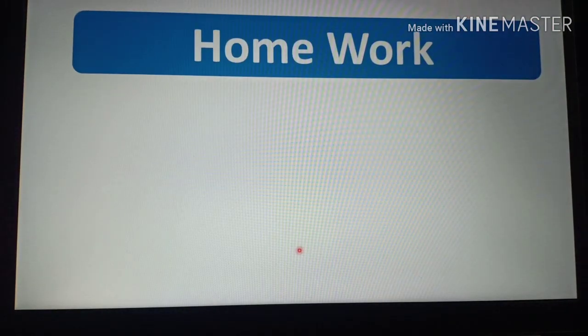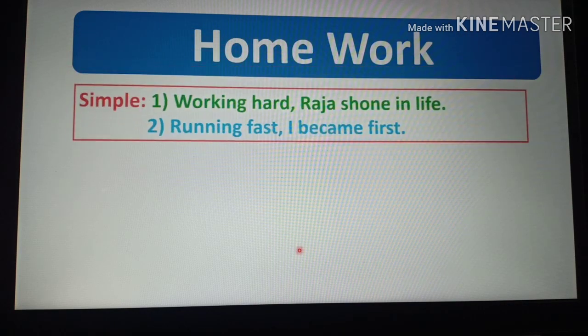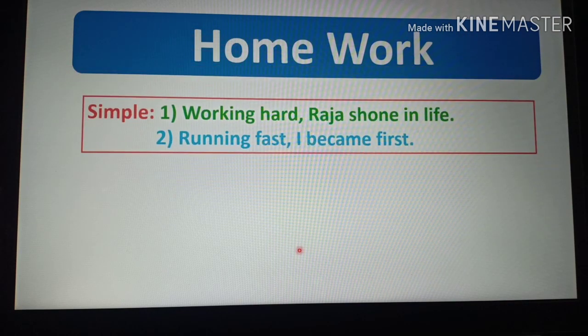So dear students, now I am going to give you homework so that you can practice it at home. Here two simple sentences. First one is working hard, Raja shone in life, and second one is running fast, I became fast. So try this at home, and I hope you will be able to solve these two simple sentences into complex and compound.